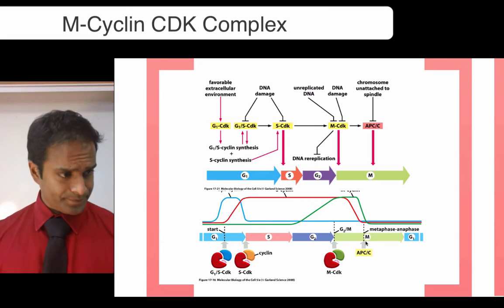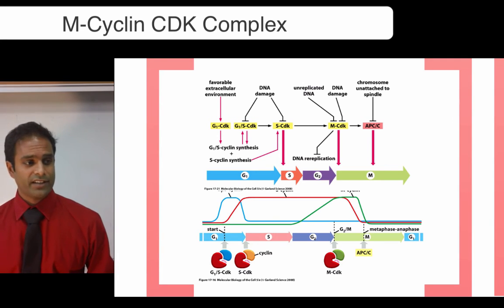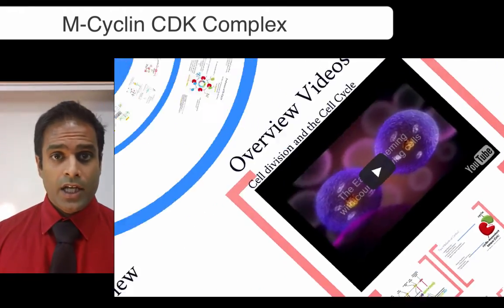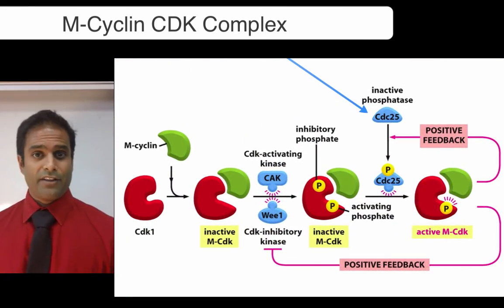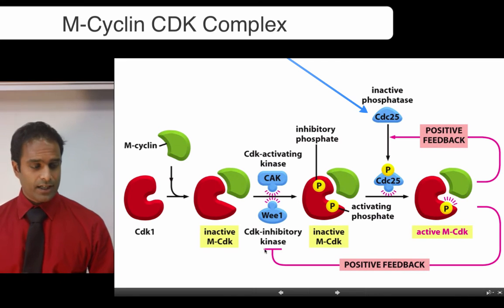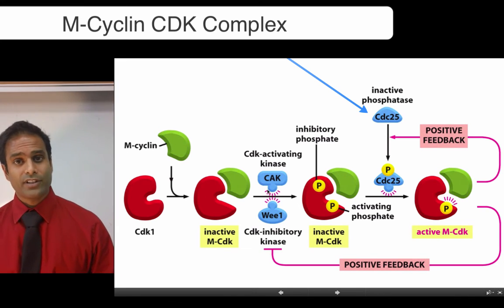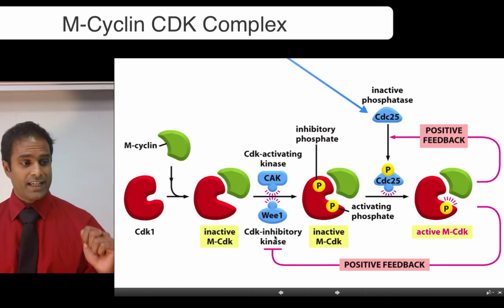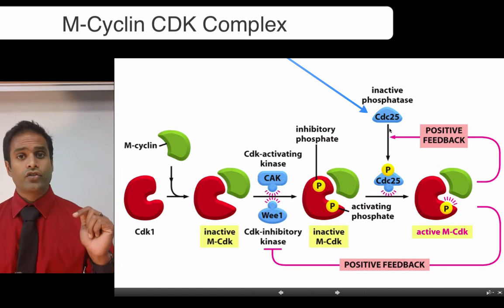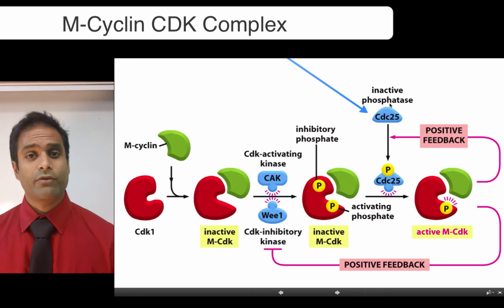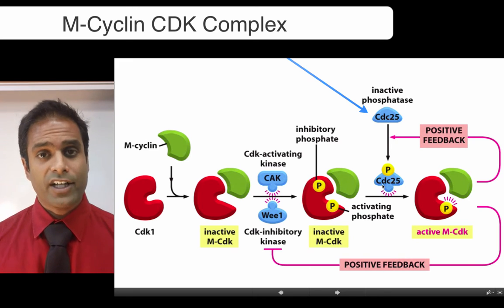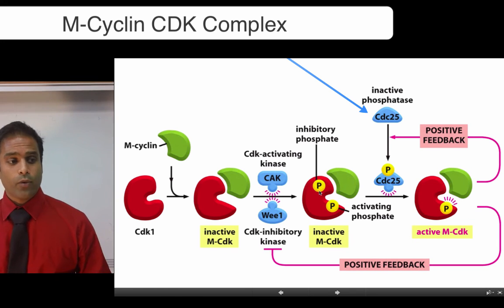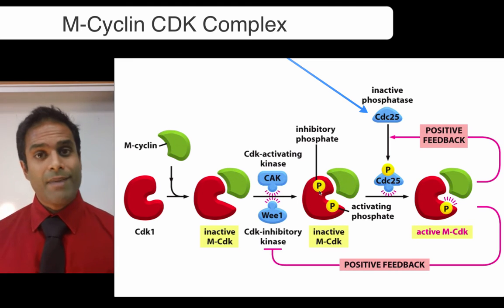as they're stored. So let's look specifically at how the M-cyclin CDK is activated. So it's going to be activated by 3 different proteins. CAC is going to phosphorylate it to activate it. WEE1 is going to actually inhibit it, and so CDC25 is going to need to remove that inhibitory phosphate that WEE1 puts on it. Now, if you'll look at what activates CAC, WEE1, and CDC25, you'll see many different things.